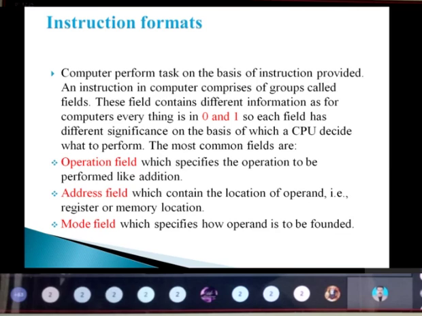The common fields we have are the operation field, the address field and the mode field. The operation field is nothing but what operation a particular instruction will perform, for example addition or subtraction. Next is the address field, which contains the location of a particular operand. It may be a memory or a register. Next is the mode field, which specifies how the operand is to be found. So this is about the fields.